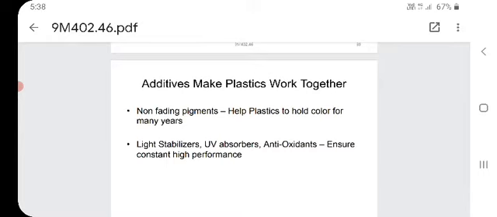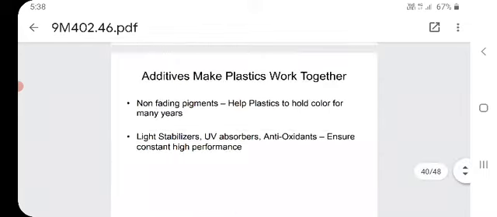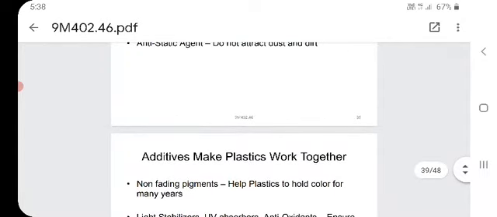Additives make plastic work longer. Non-fading pigments help plastic to hold color for many years. Light stabilizers, UV absorbers, and antioxidants ensure constant high performance. This is regarding the plastic processing.